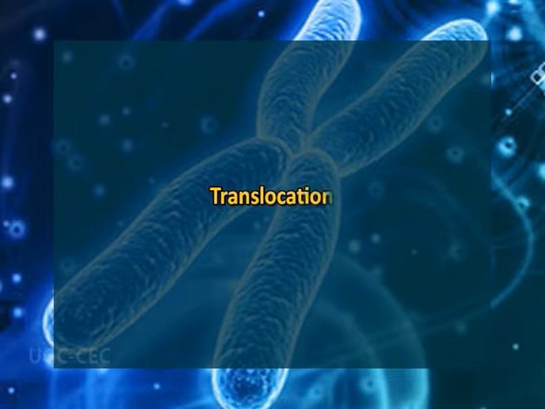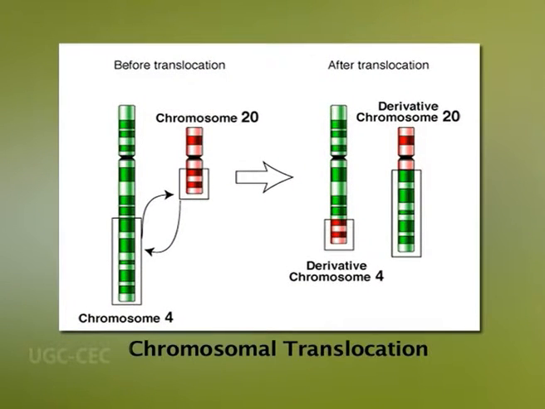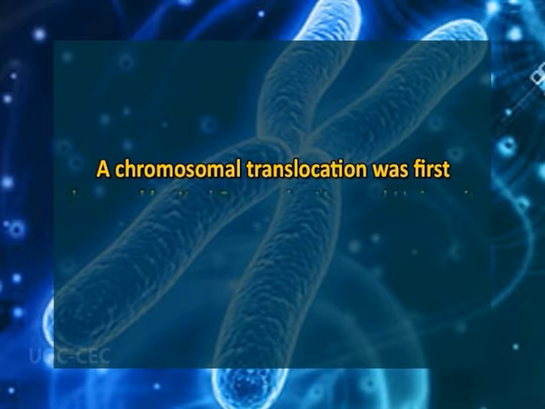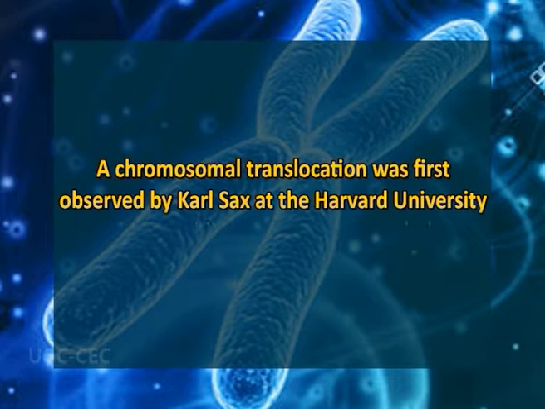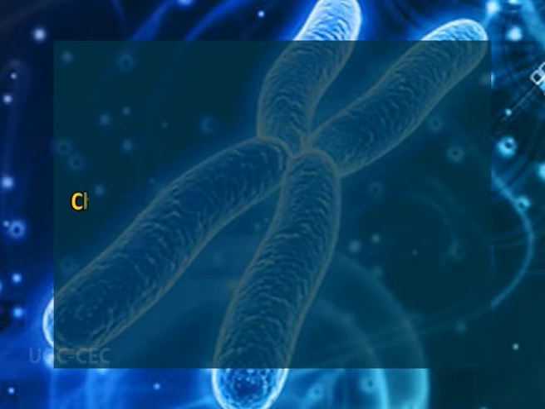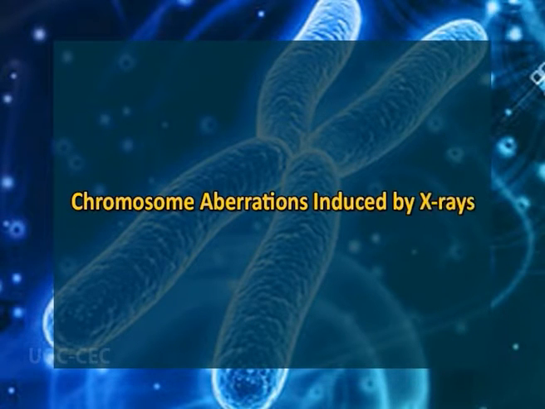And another type of mutation is translocation. Chromosomal translocation is a process by which a part or whole of a chromosome gets interchanged with another chromosome segment. This results in the segregation of hybrids during meiosis. A chromosomal translocation was first observed by Carl Sachs in 1938 at Harvard University while publishing his paper entitled Chromosome Aberration Induced by X-rays.